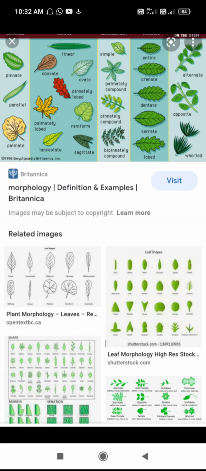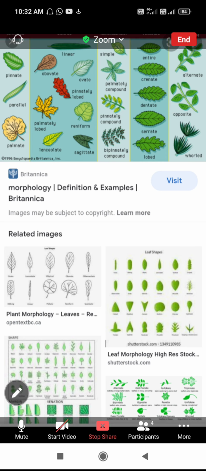Next we have to discuss the root anatomy.